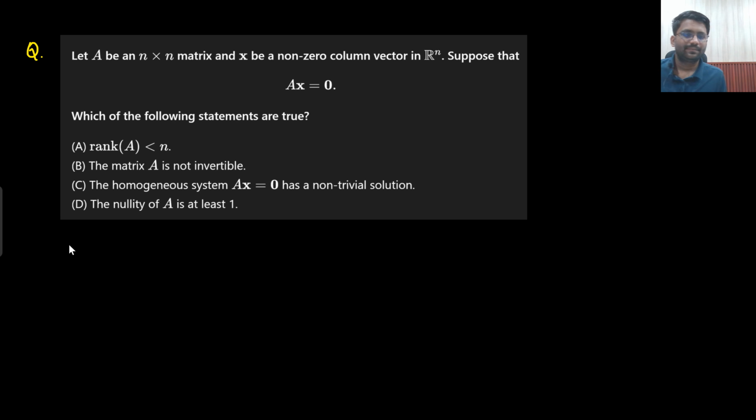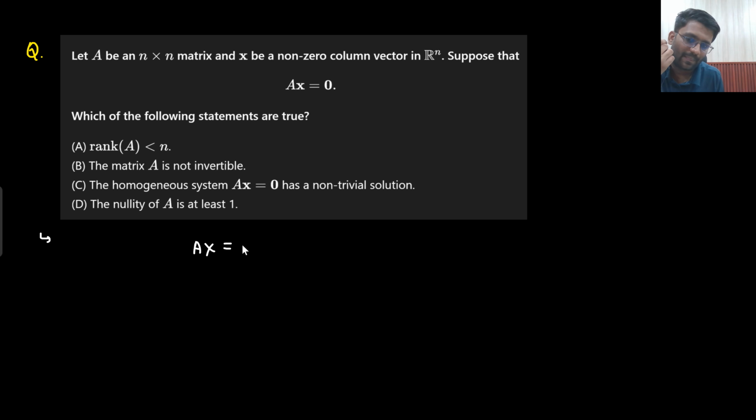Let's solve this question. This question is simply setting up the base of the next lecture. In the next lecture we are going to study the null space, so I am just setting up the base of null space from here. You can answer this question. What is it saying? A is an n cross n matrix and x is a non-zero column vector in Rn. Suppose Ax equals 0. Which of the statements are true?